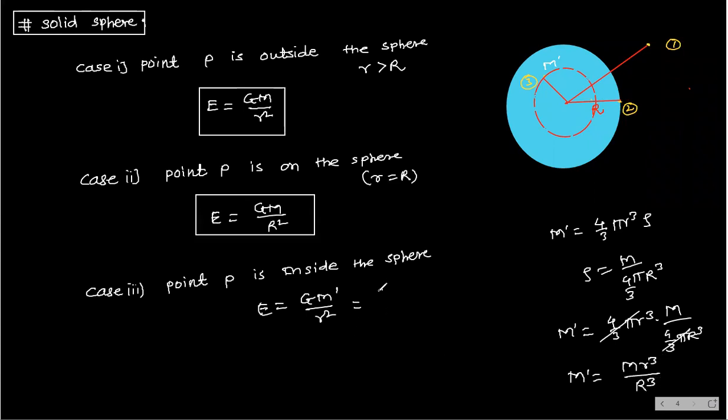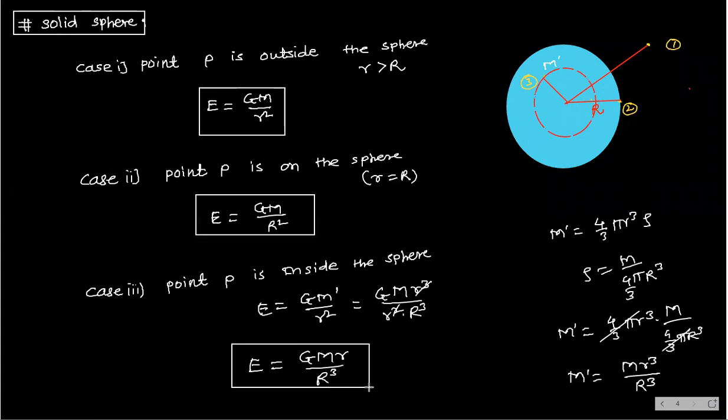Substitute here: G M small r cube divided by this r square into capital R cube. This r cube and r square will get cancelled and you will get E is equal to G M small r by capital R cube. This is your gravitational field intensity inside the solid sphere. Understood? Same we got in gravity also.